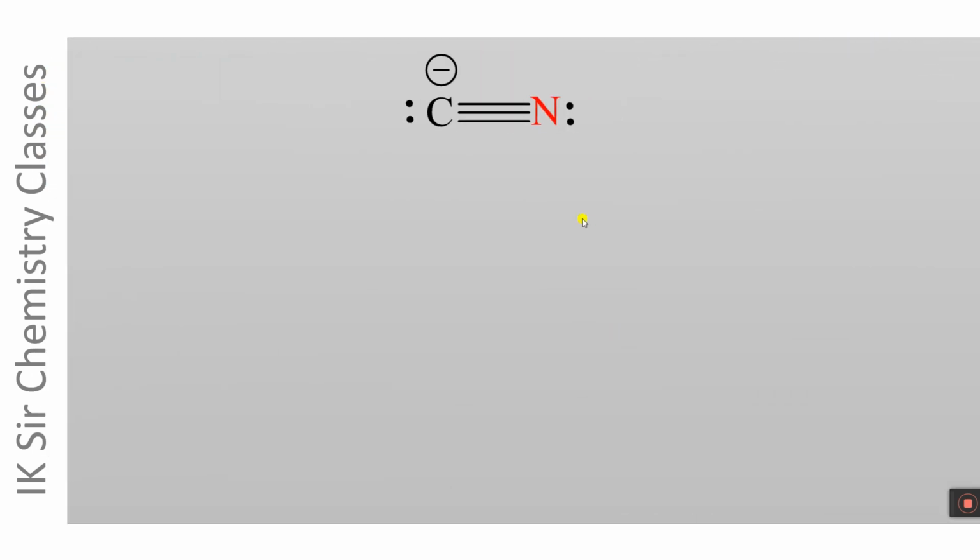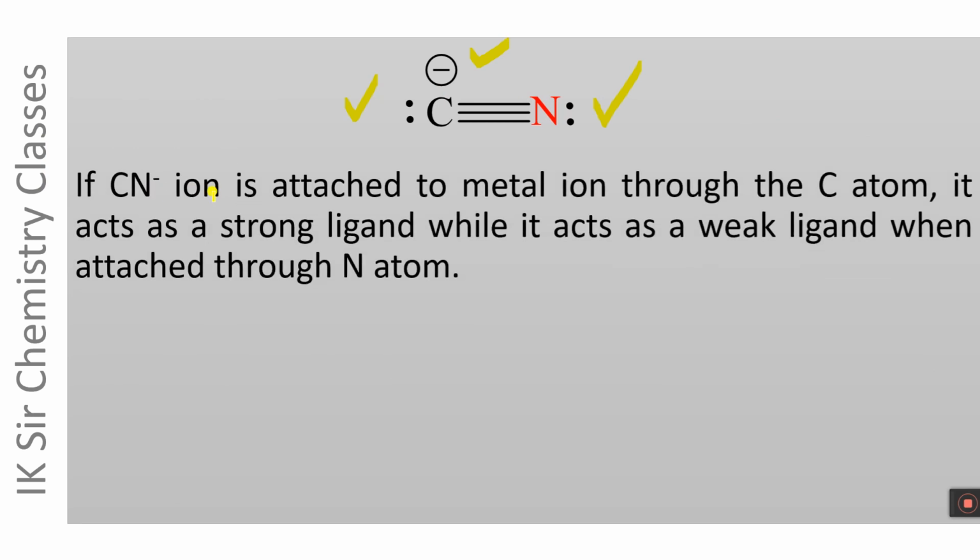This is the structure of the cyanide ion. It contains a lone pair of electrons on the carbon atom as well as on the nitrogen atom. At the same time, it contains a negative charge on the carbon atom. If CN- ion is attached to a metal ion through the carbon atom, it acts as a strong ligand, while it acts as a weak ligand when attached through the nitrogen atom.